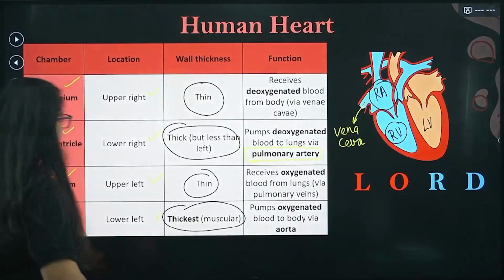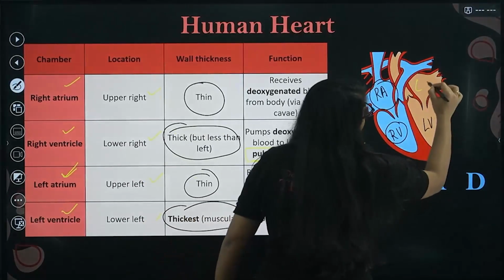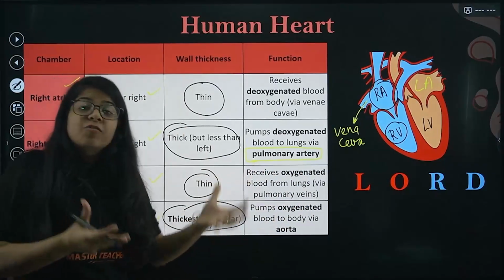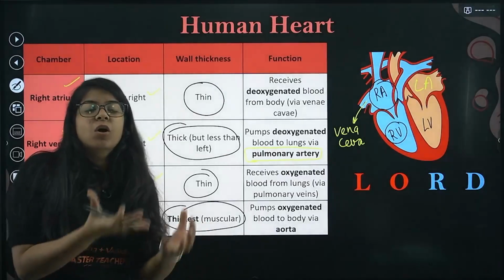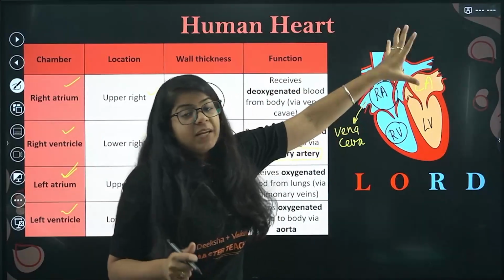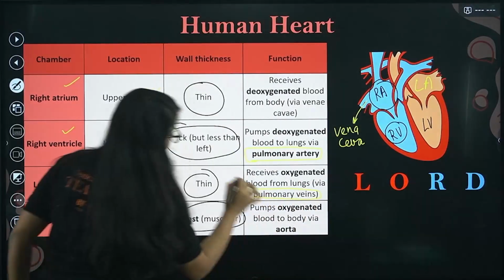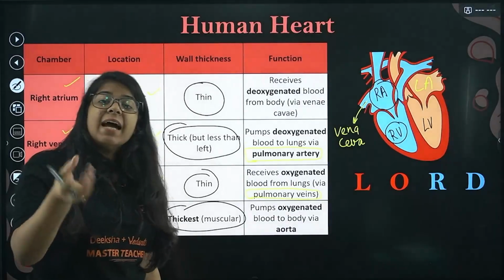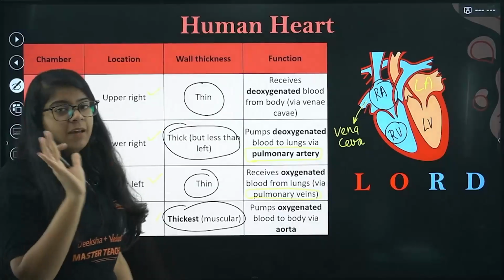Then we have the left atrium. The left atrium receives oxygenated blood from the lungs. The lungs give us the oxygenated blood, and that oxygenated blood goes into the left atrium via the pulmonary veins. The only vein that carries oxygenated blood is the pulmonary vein.